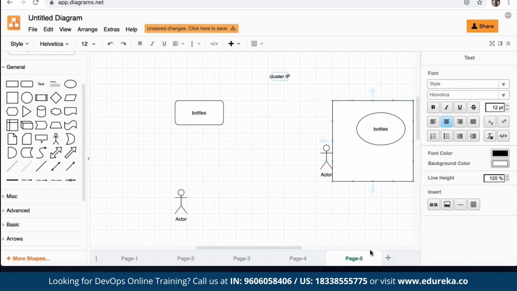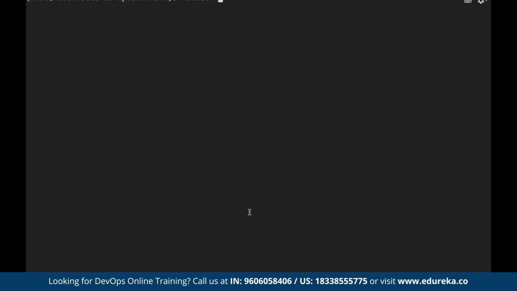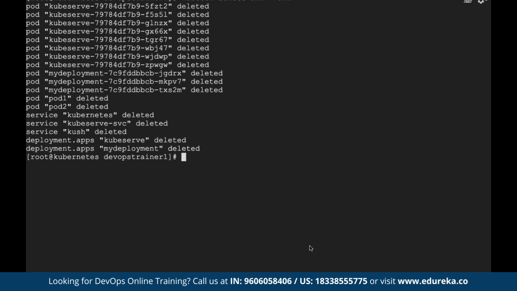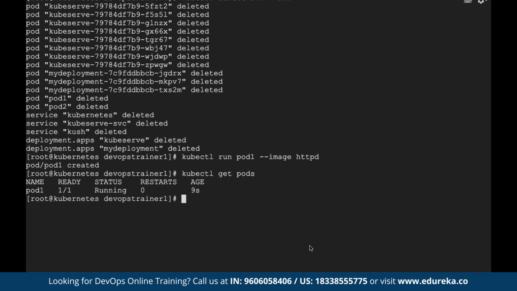Now we are going to see how to use ClusterIP. Let me delete everything: kubectl delete all --all. Let me create a pod. So let's say kubectl run pod1 --image=httpd. Simply creating a pod. So my pod got created. Let's validate: kubectl get pods. The pod got created.